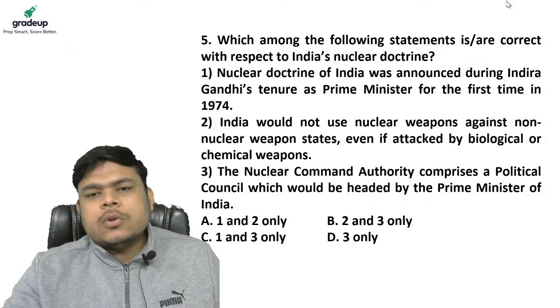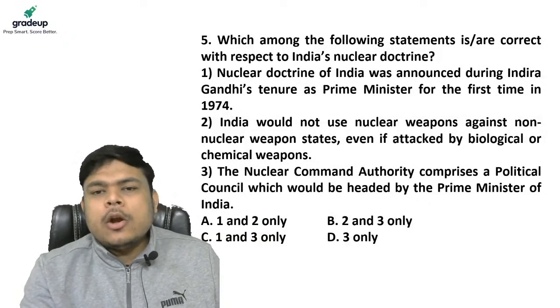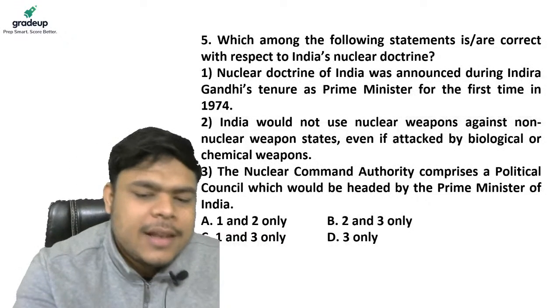Okay, let's discuss this question, guys. This question essentially asks you about India's nuclear doctrine. Now, guys, let me tell you some facts about this. The first nuclear test was done during the 1970s, during the prime ministership of Indira Gandhi, and that test was known as what?